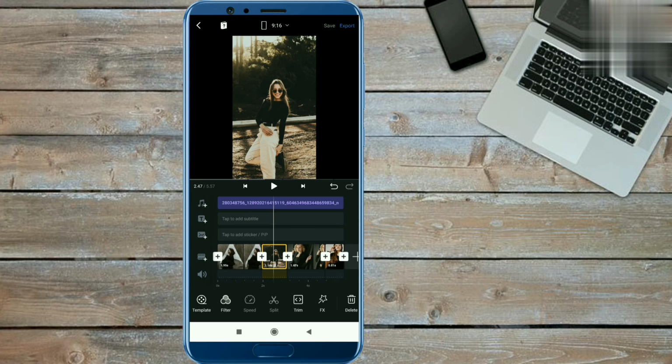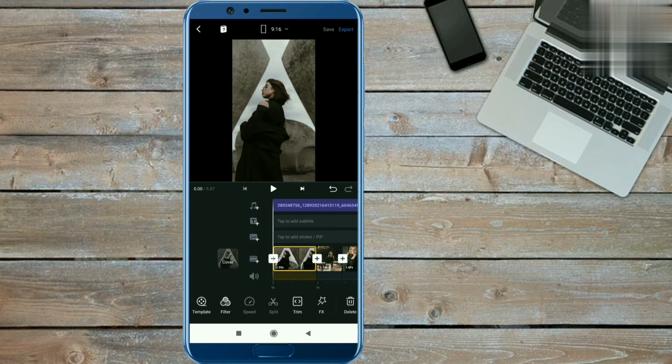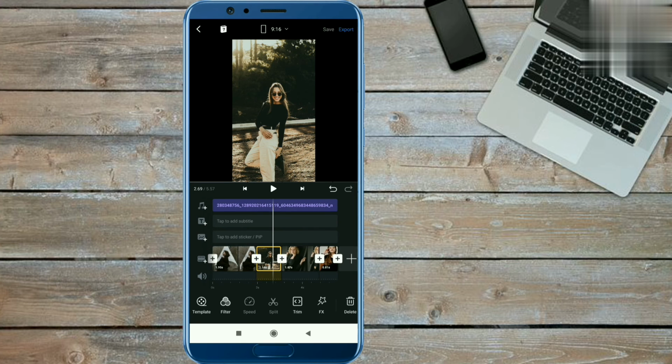So first photo duration you will keep 1.95 second and second photo duration is 1.14 second, okay? Third photo duration is 1.67 second and last we'll keep 0.80 second, okay? So guys, you have to keep the durations like this. Your video will be perfect, okay?